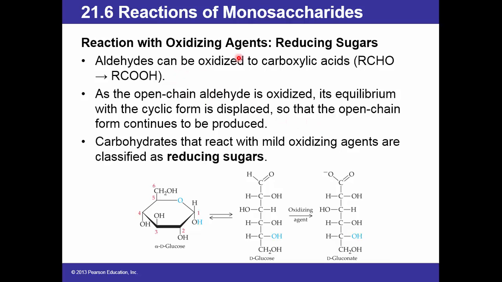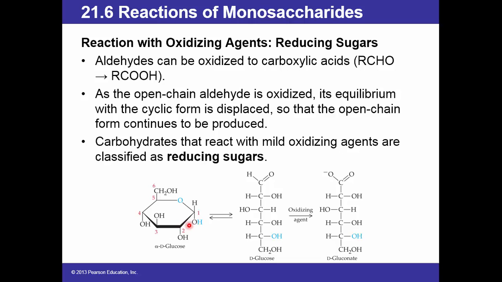Now, reaction with oxidizing agent, reducing sugars. Aldehydes can be oxidized to carboxylic acid, RCHO, all the way to carboxylic acid. As the open chain aldehyde is oxidized, its equilibrium with the cyclic form is displaced so that the open chain form continues to be produced. Now, carbohydrates that react with mild oxidizing agent are classified as reducing sugar.